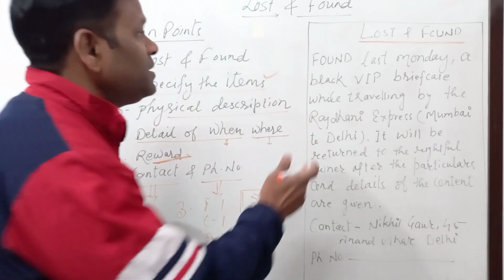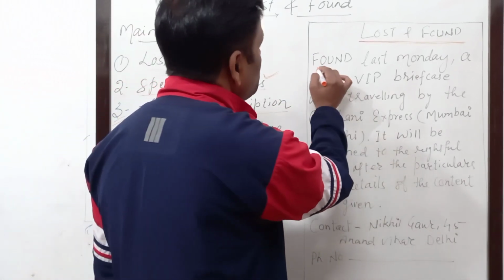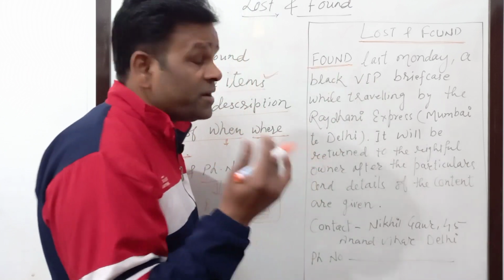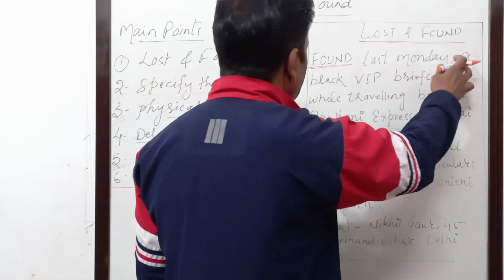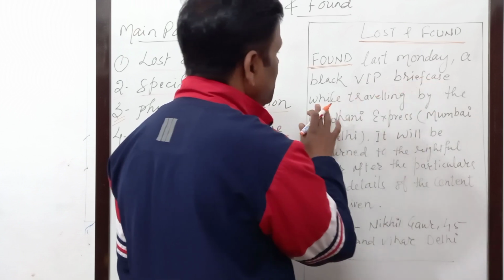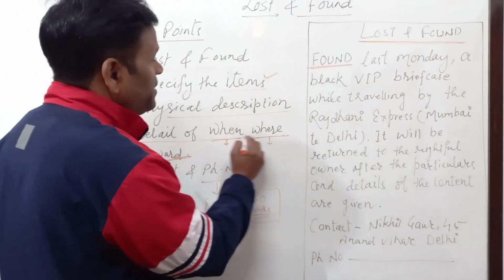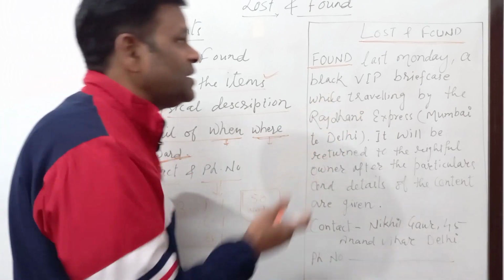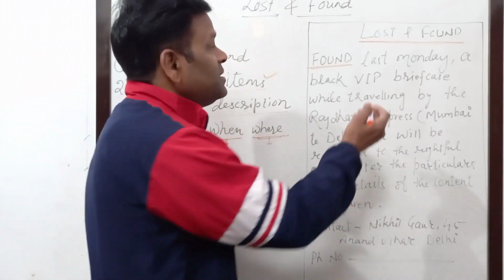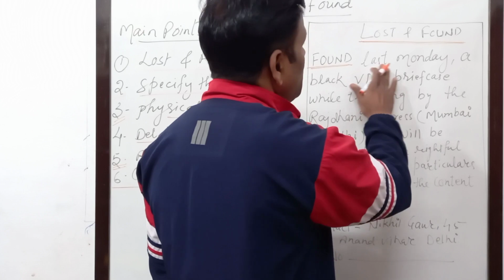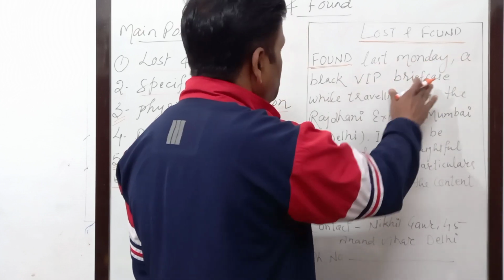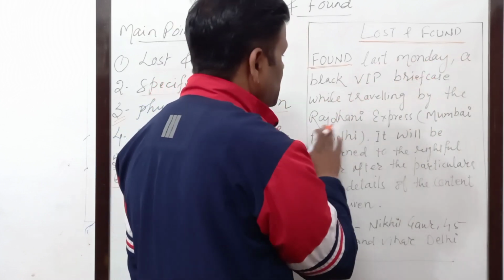So here this man Nikhil Gaur has found, so here it will be written all in capital. Last Monday, a black VIP briefcase while traveling by the Rajdhani Express. So there you see when and where. How did he get that briefcase? It is mentioned there.